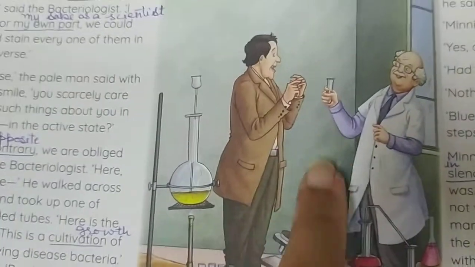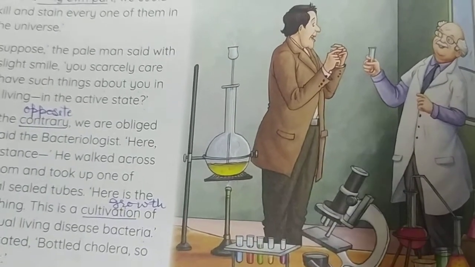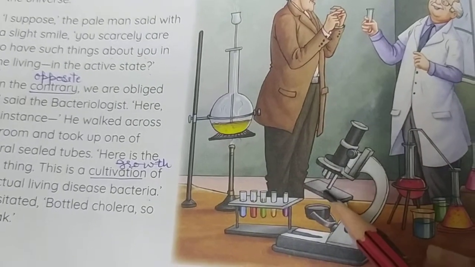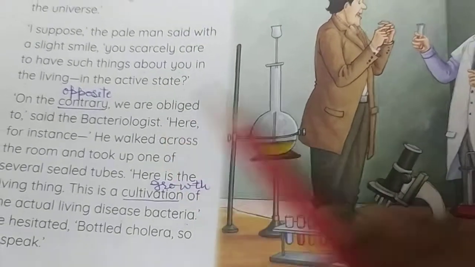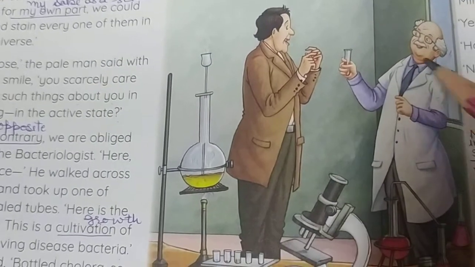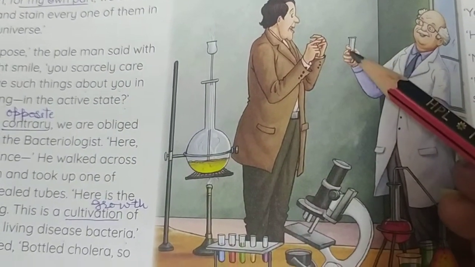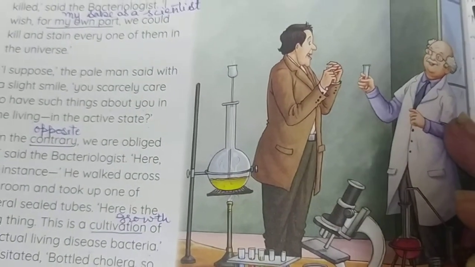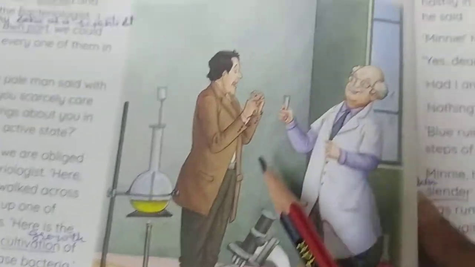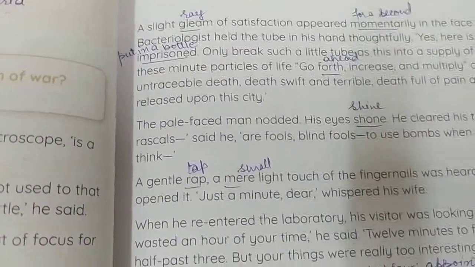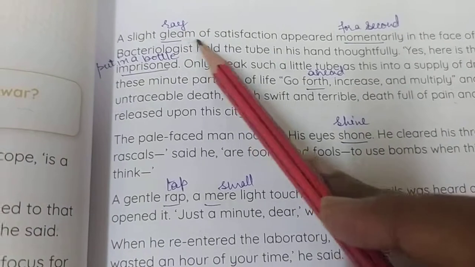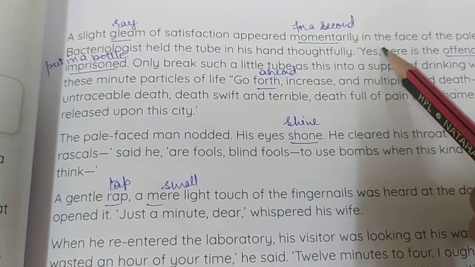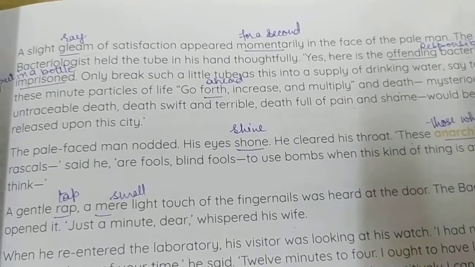So now look at this picture, you will see that there is a microscope, and earlier this pale-faced man was looking at the slide of dead bacteria under this microscope. But here now the bacteriologist is showing the test tube carrying the live active bacillus of cholera. A slight gleam means a ray of satisfaction appeared momentarily. Momentarily means for a second in the face of the pale man.